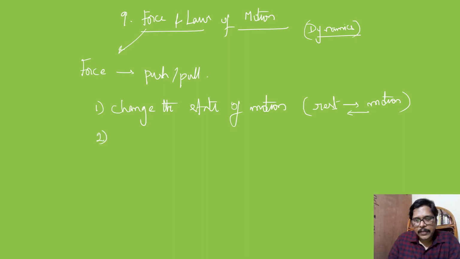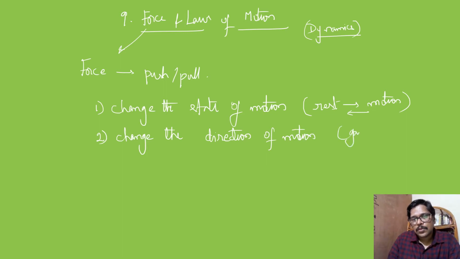The second effect which force can produce is that it can change the direction of motion. Force acting on a body can change the direction of motion. We can see this generally in games. While playing, either cricket or football, whatever it may be, the direction of the ball is changed with the help of a bat in cricket, and in football the players will play in such a way that the direction of the ball is always changed so that it does not go under the control of the players of the opposite team.